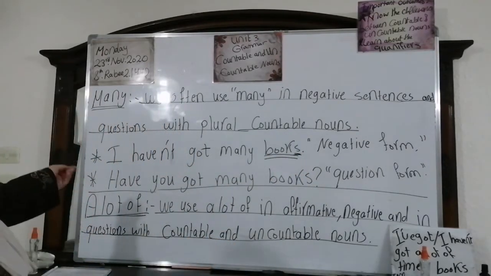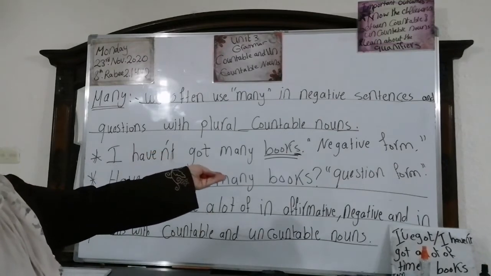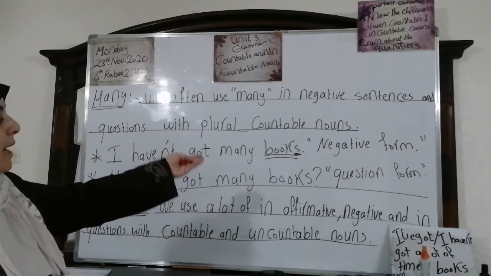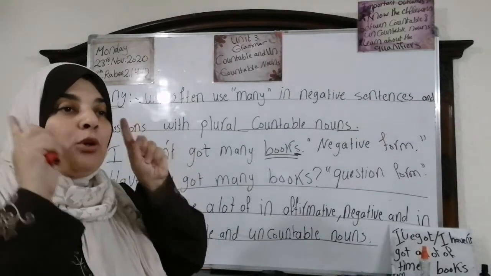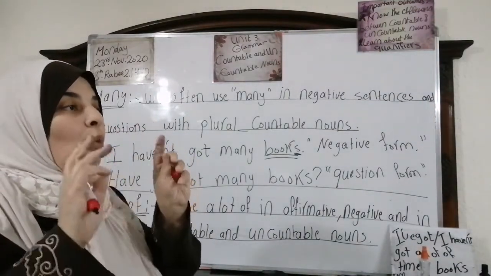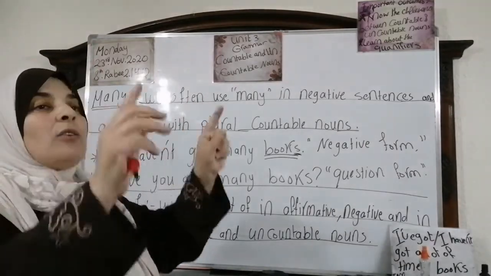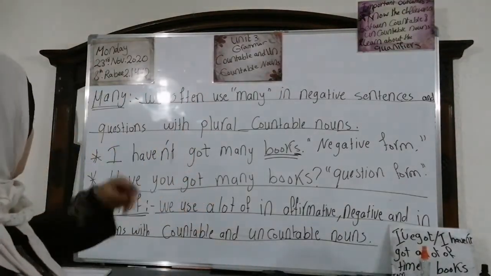Okay? Have you got many books? This is the question form. Note that many is for plural countable nouns, while much is for uncountable nouns. Okay? Let's move to this one.